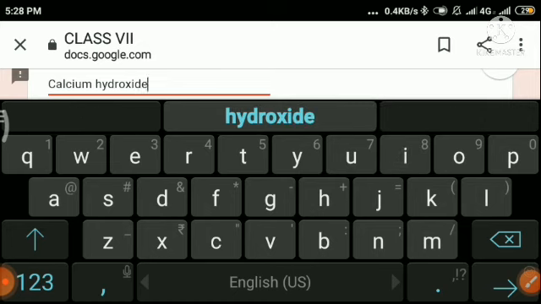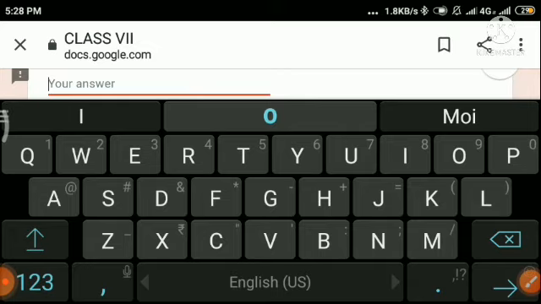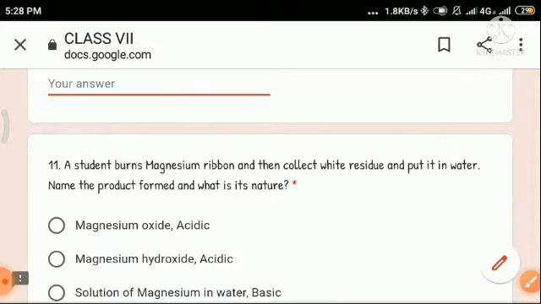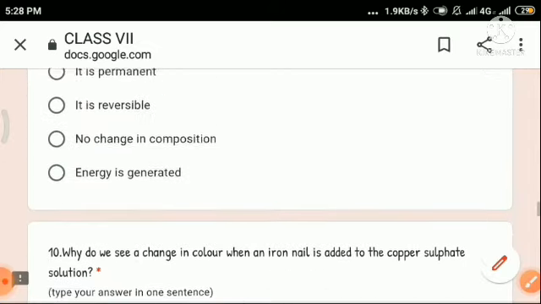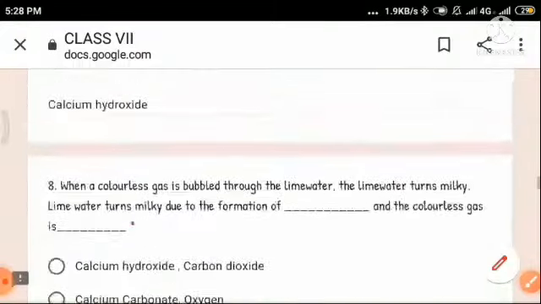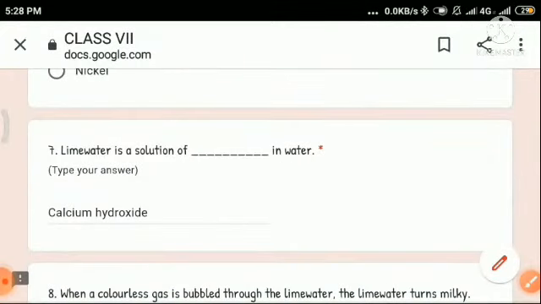Calcium hydroxide. Okay, so lime water is a solution of calcium hydroxide in water. Okay,